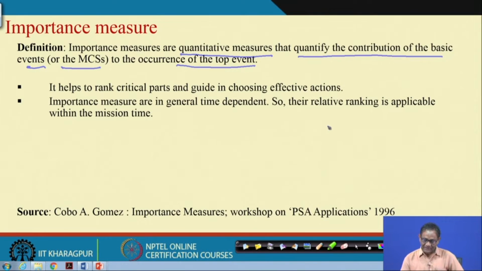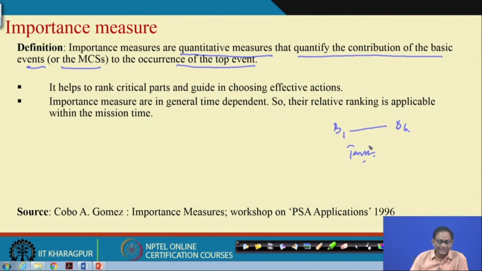You have seen earlier the basic events B1 to B6. You want a quantitative measure that will tell you the contribution of each event to the top event, the tank rupture, occurring. That is what we are saying.